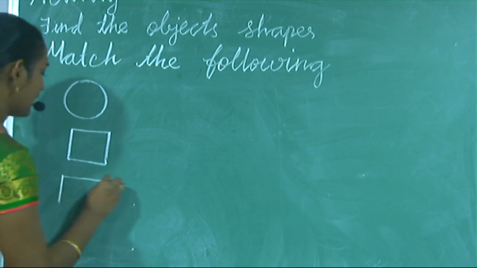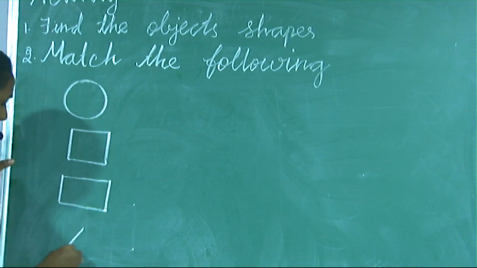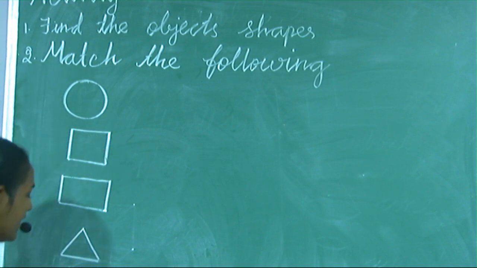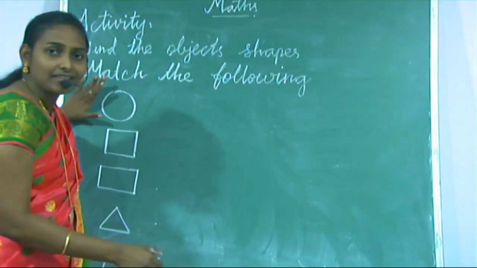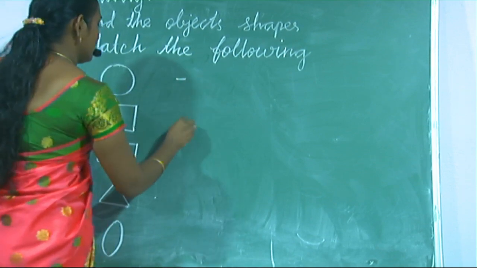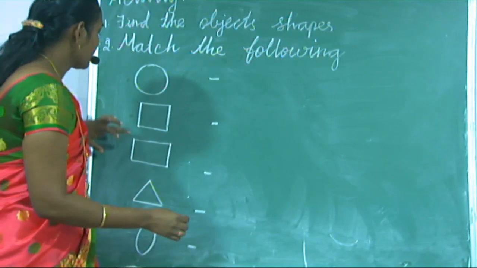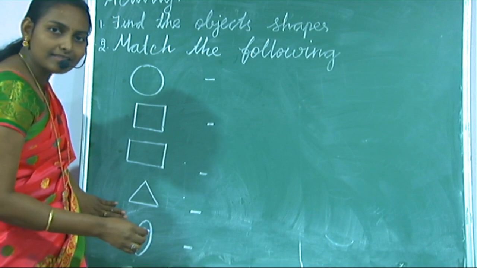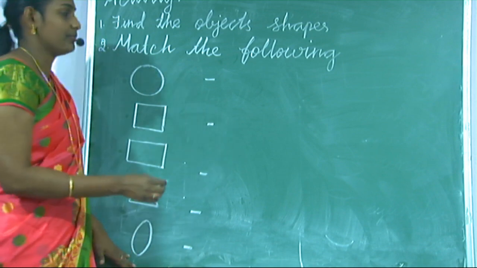Next, a rectangle. Triangle. Next, an oval. Okay, what is the shape of this? Circle. What is the shape of this? Circle. Now this is a square. This is a rectangle. This is a triangle. The last one is an oval.